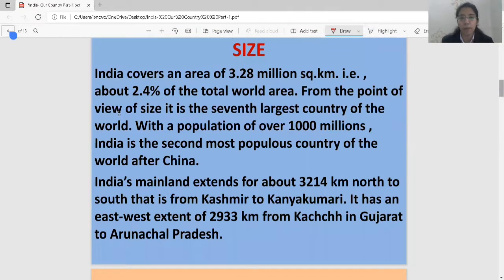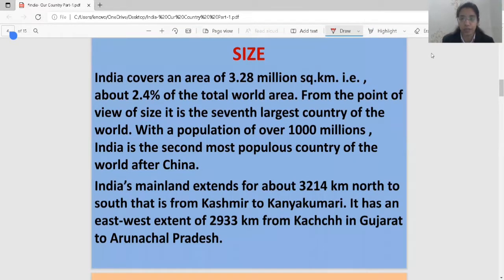Now, ma'am will talk about the size of India. Underline: India covers an area of 3.28 million square kilometers, which means India covers 2.4% of the total world area. It is the seventh largest country of the world.